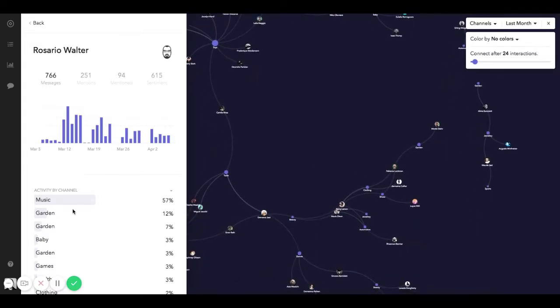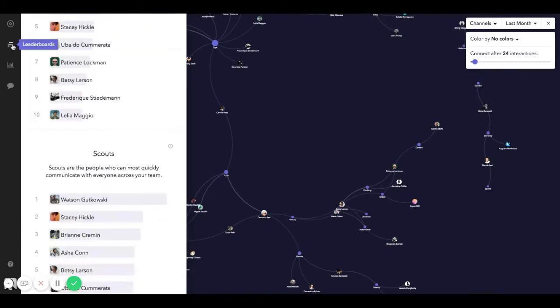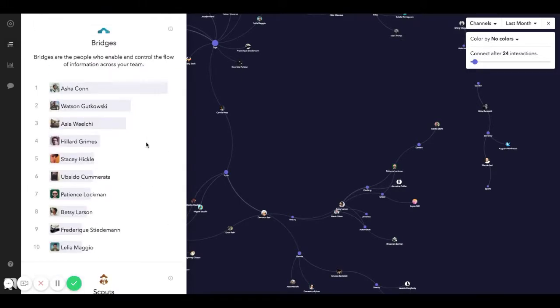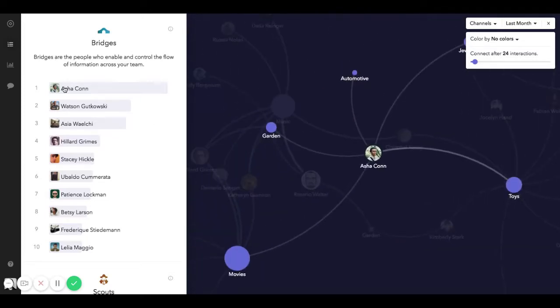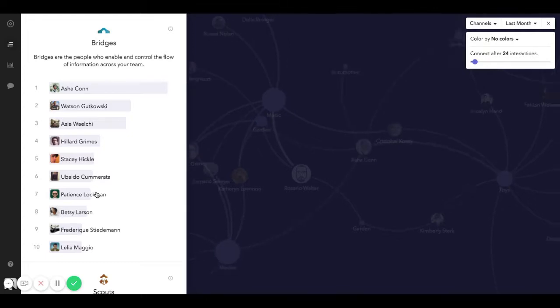So then if I move to the leaderboards, we're able to quickly see some distribution of who are the people that enable and control the flow of information across the team, or if those people might actually be serving as bottlenecks that limit the team's ability to move work forward. So we can ask, do we need to further incentivize others to help connect different teammates, or should we think about how to provide greater support to those people that are receiving lots of messages and are really serving as that central piece amongst the team to connect people?